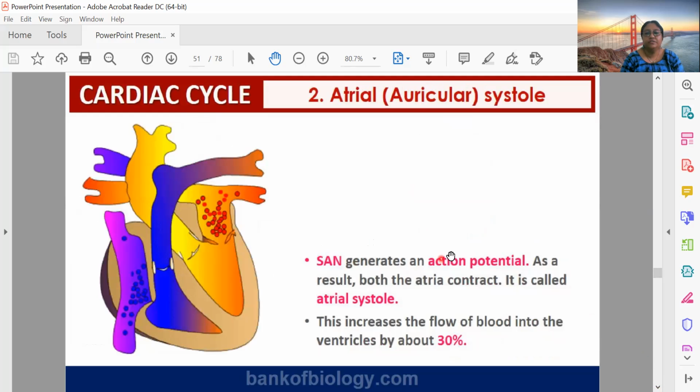Now SA node will generate one action potential. As a result, both of the atria will be contracted. This is called atrial systole.